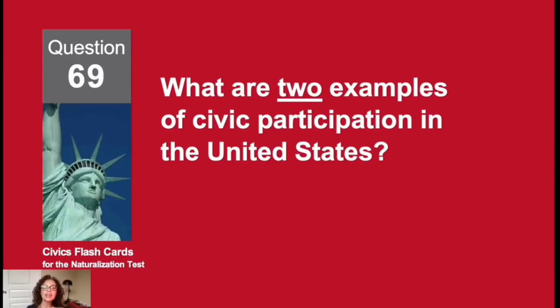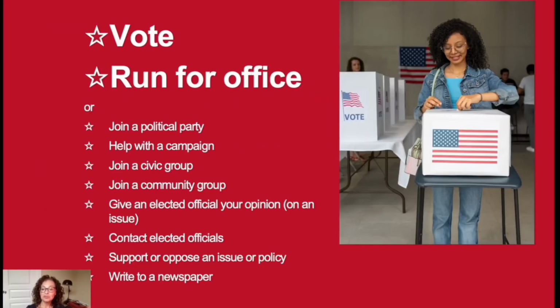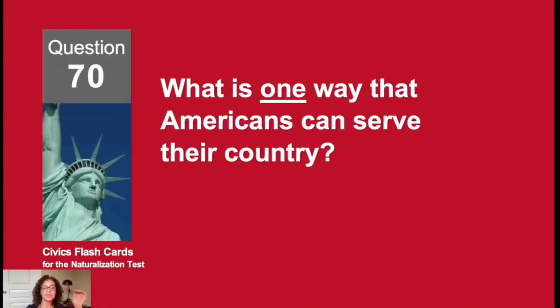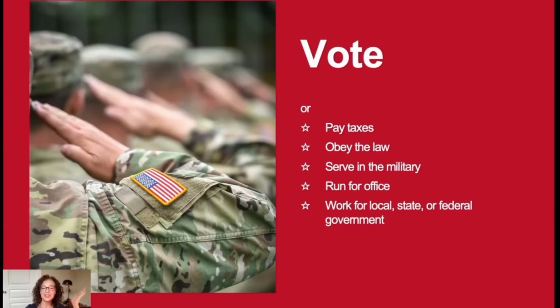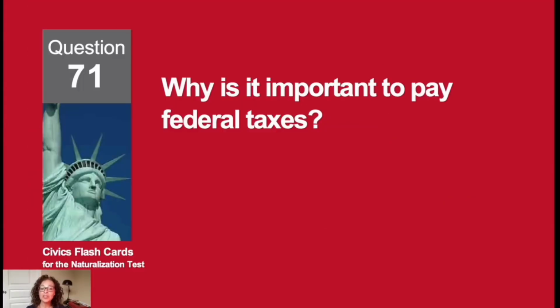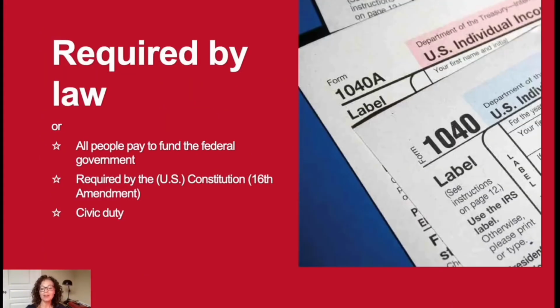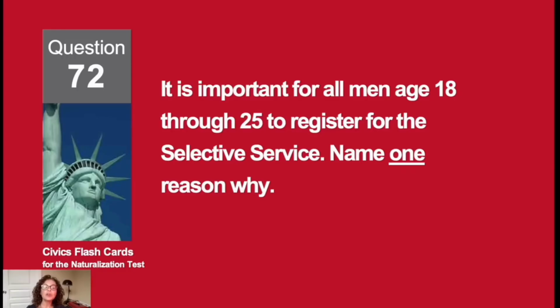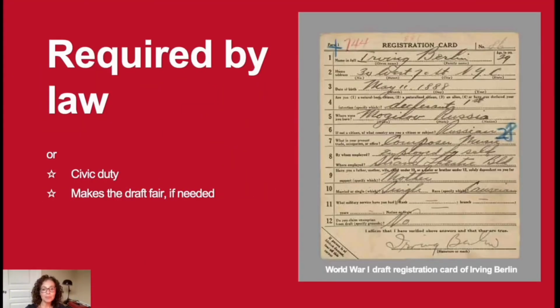What are 2 examples of civic participation in the United States? To vote and run for office. What is one way that Americans can serve their country? Vote. Why is it important to pay federal taxes? Required by law. It is important for all men age 18 through 25 to register for the Selective Service. Name 1 reason why. It's required by law.